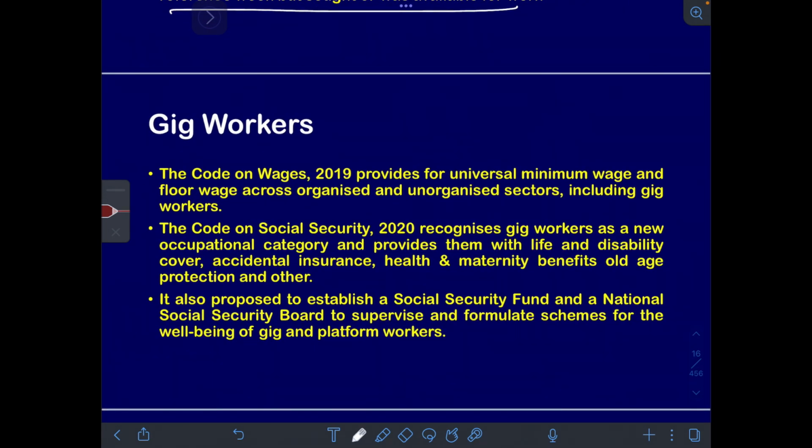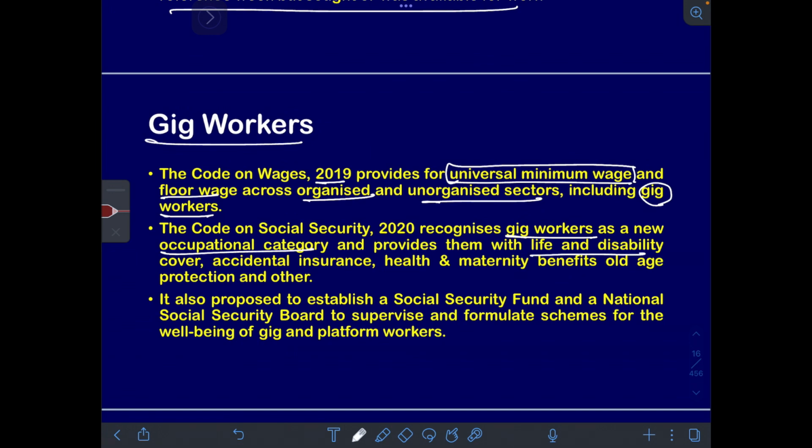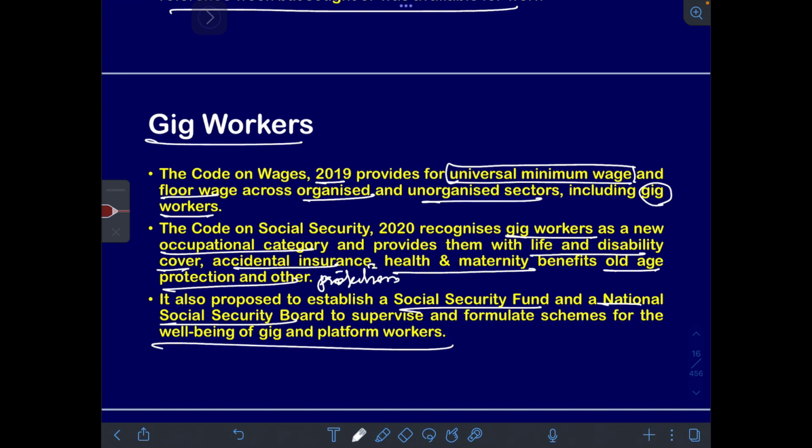Now, associated with this, let us see a few changes that have happened with regard to gig workers. The Code on Wages 2019 provides for universal minimum wage and floor wage across organized and unorganized sectors, including gig workers. So, gig workers are also entitled to what? Universal minimum wage. The Code on Social Security 2022 recognizes gig workers as a new occupational category and provides them with life and disability cover, accidental insurance, health and maternity benefits, old age protection, and other protections. Clear, people? It also proposed to establish a social security fund and a national social security board to supervise and formulate schemes for the well-being of gig and platform workers.